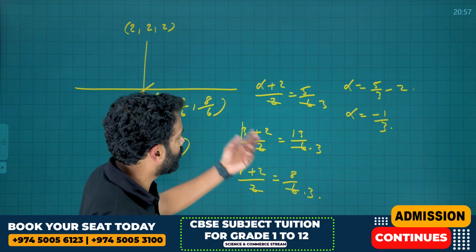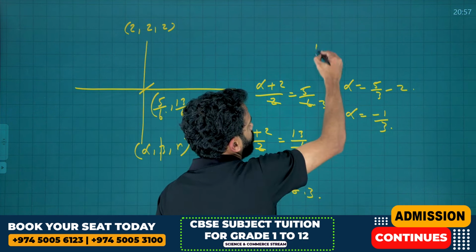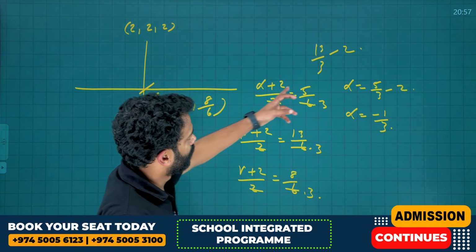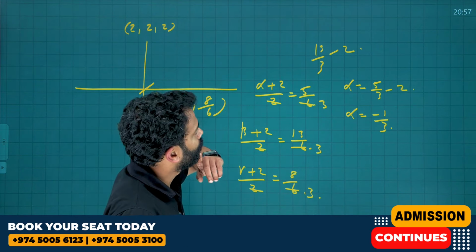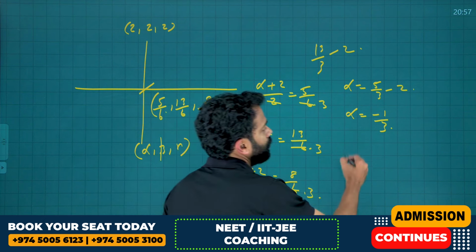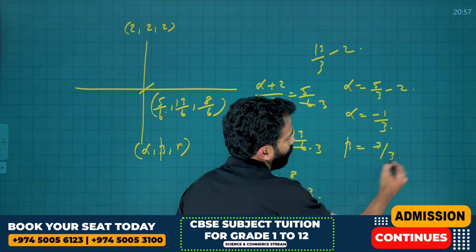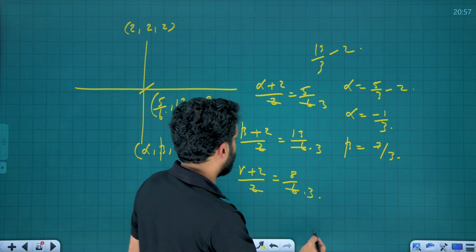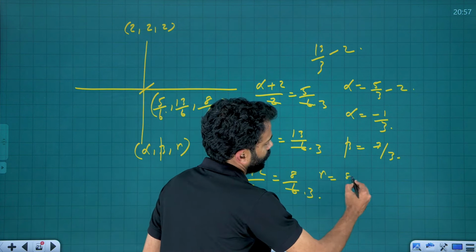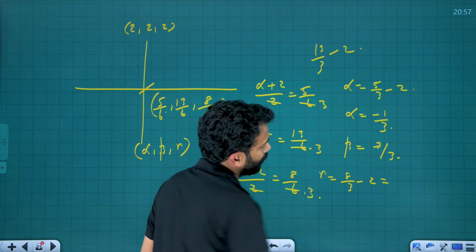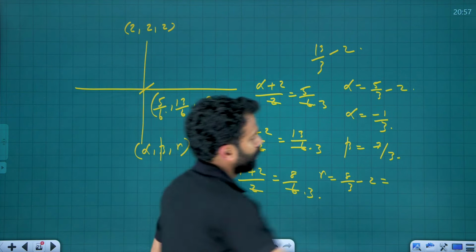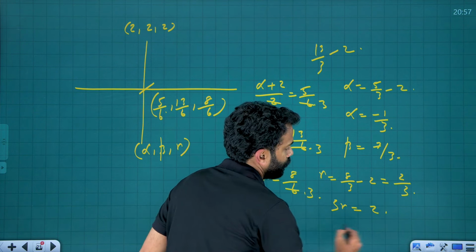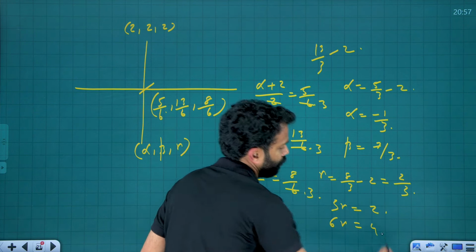And beta is equal to 13 by 3 minus 2, that is 7 by 3. And gamma is equal to 8 by 3 minus 2, that is 2 by 3. Therefore, 6 gamma is equal to 4.